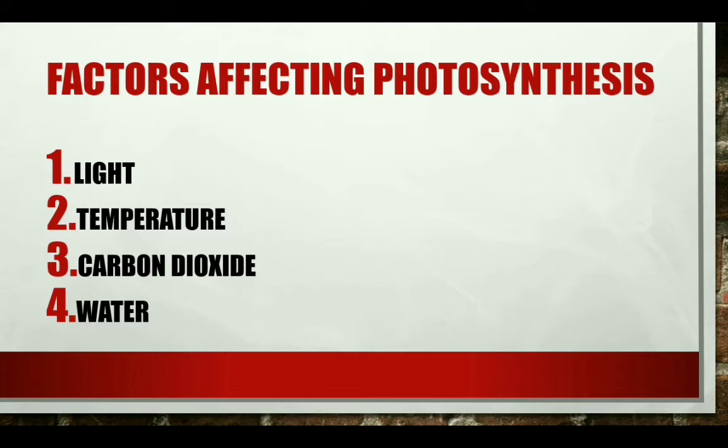Now, carbon dioxide, all of us know that it is a very important component during photosynthesis. When more carbon dioxide is available, the rate of photosynthesis is higher. If there is less carbon dioxide, the rate of photosynthesis will be lower. But if it is present in high amounts, above a certain range, it becomes toxic for the plants, and the rate of photosynthesis will be highly decreased.